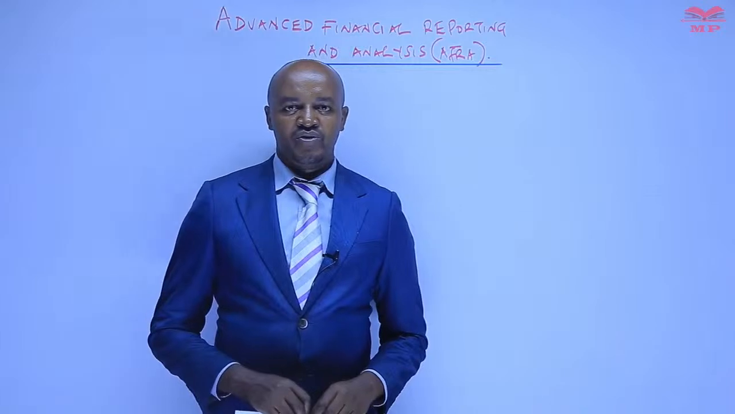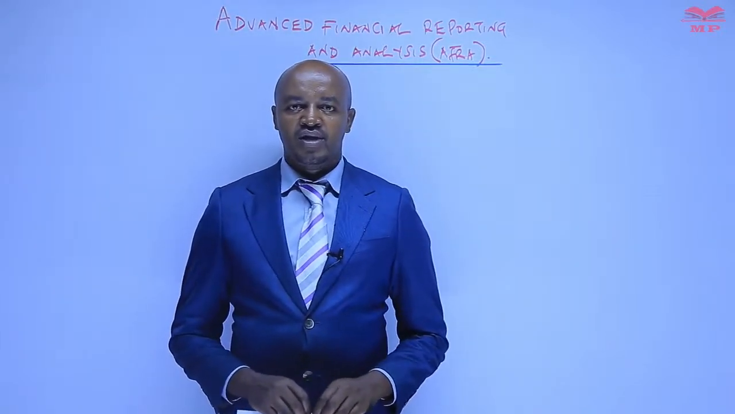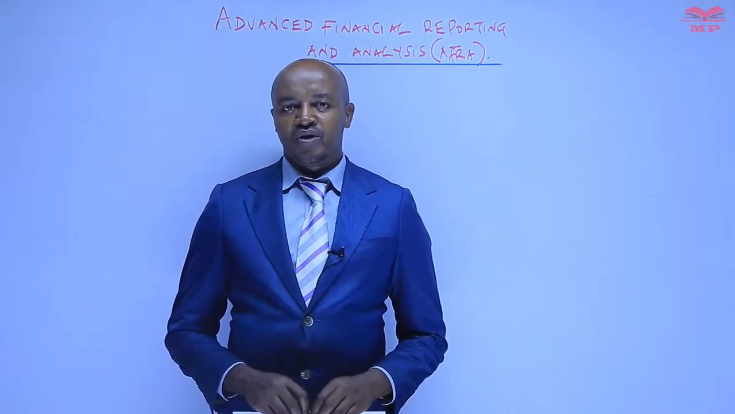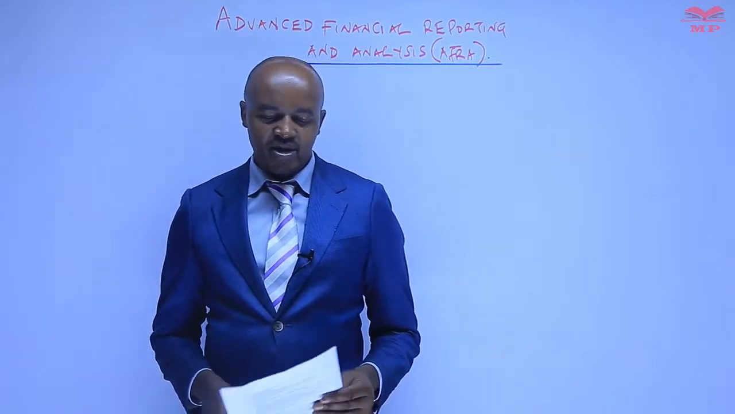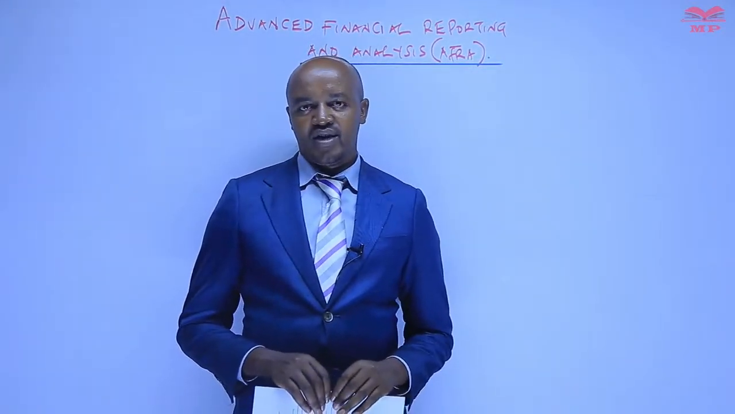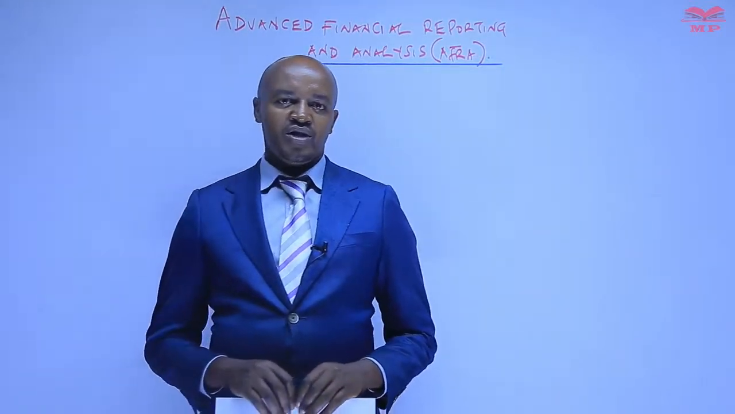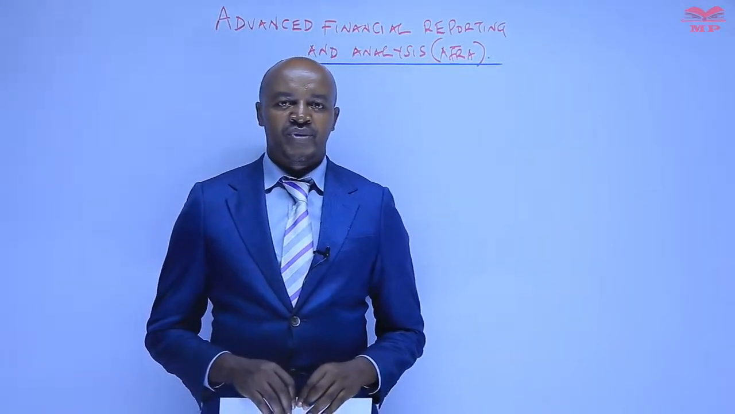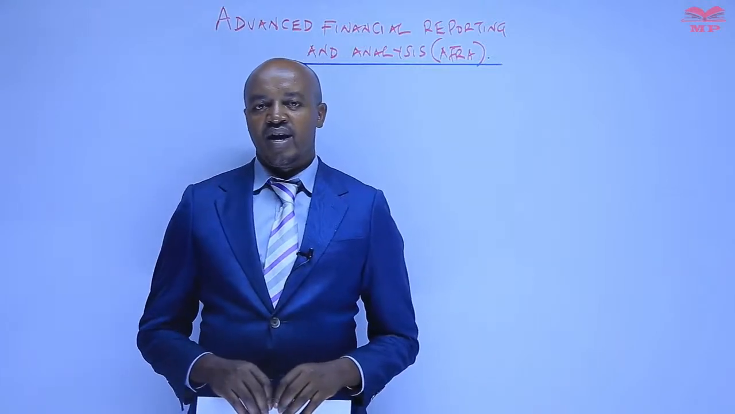So remember, this is one of the units which a candidate is expected to sit and pass at the advanced level of CPA. And the objective of this paper, number one, is to help the student to account for complex financial transactions. These financial transactions include accounting for things like deferred taxes, accounting for things like financial instruments, and so on.